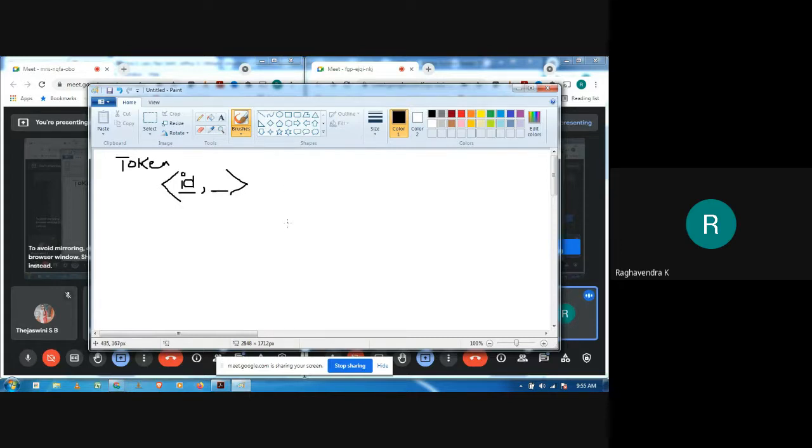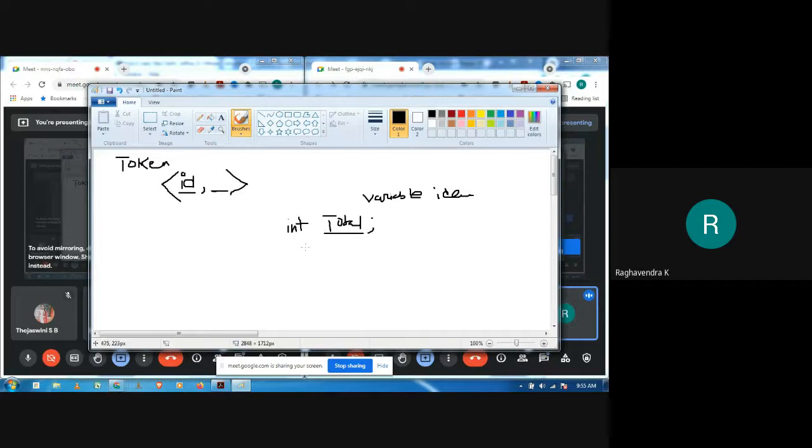Now suppose in my program I have something like this: int total. When I come across total, this is an identifier, correct? This is the name of the variable, and you know that the name of the variable is nothing but an identifier.